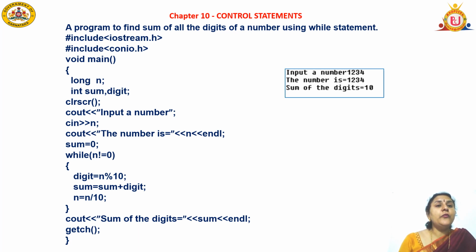This loop will continue until n is 0. Then it will come out of the loop and print the final sum value. Next the getch function, and close the loop.